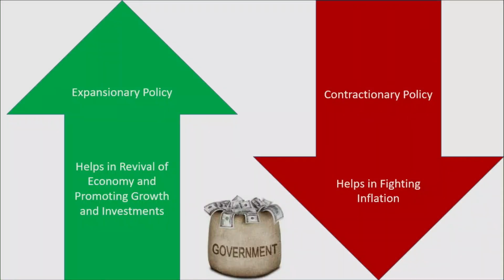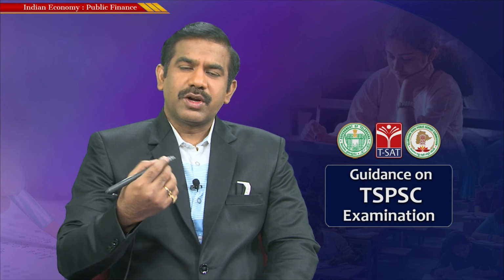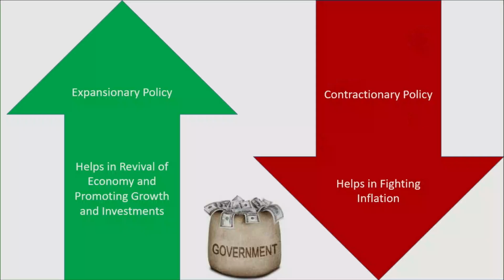Like we have discussed monetary policy, fiscal policy is all about taxation, or income and expenditure. Very similar to monetary policy, the fiscal policy actions of the government could also be of 2 different kinds: expansionary policy or contractionary policy. Fiscal policy deals with taxation and expenditure. Now let's see how changes in taxation and expenditure would have an impact on the economy.